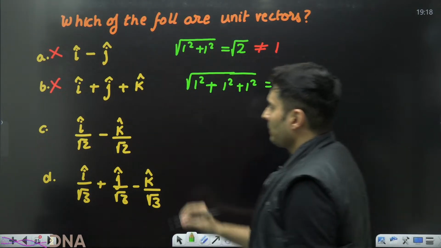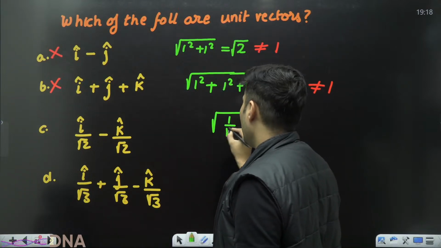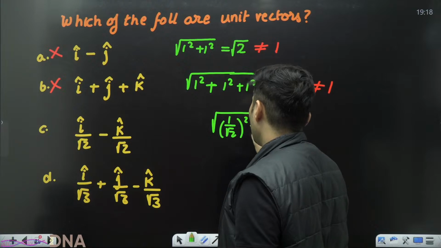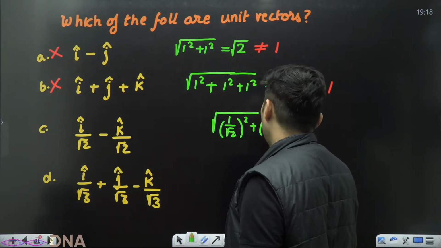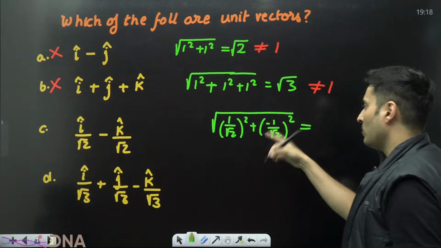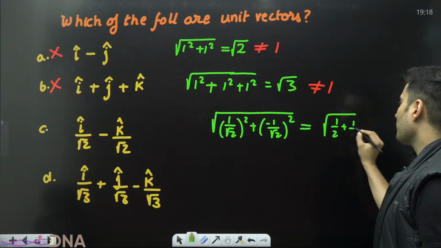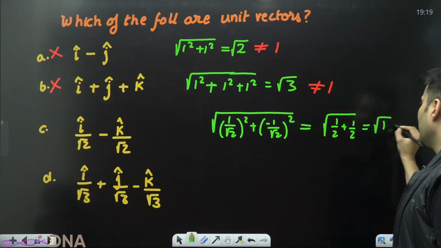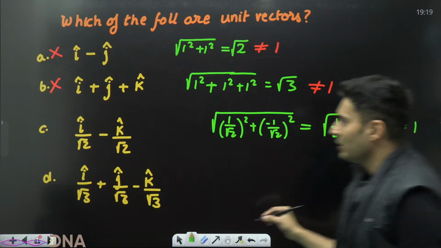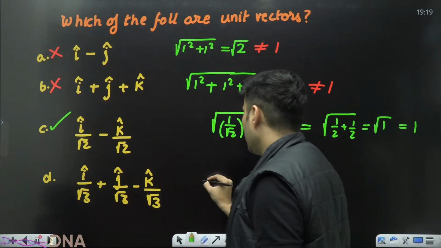Let's take the third one over here. The magnitude of the vector will be 1 by root 2 whole square plus minus 1 by root 2 whole square. Whether there is plus or minus does not matter, once you square it, it becomes positive. So it will be half plus half, which is basically 1. So root of 1 is 1. So it is a unit vector. So option C is a unit vector. What about this one?